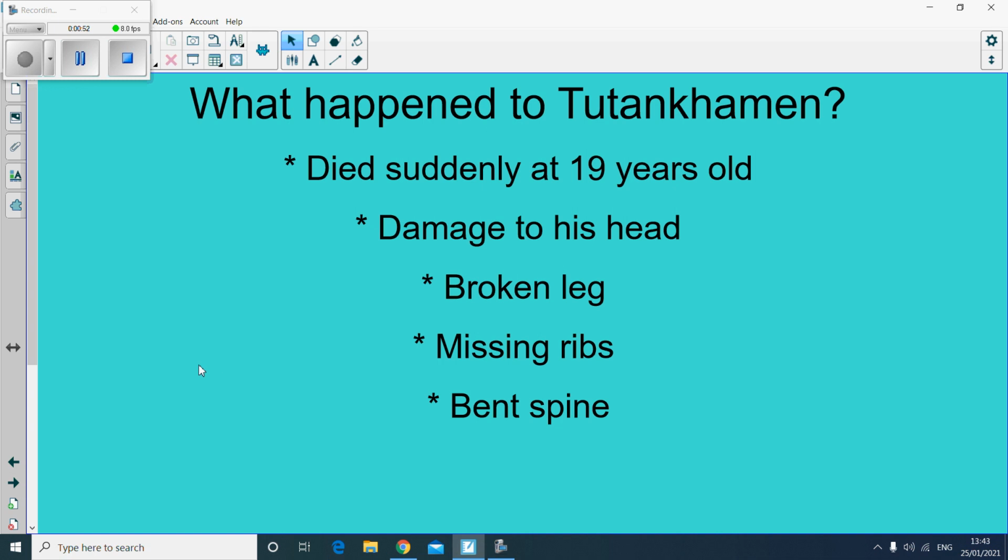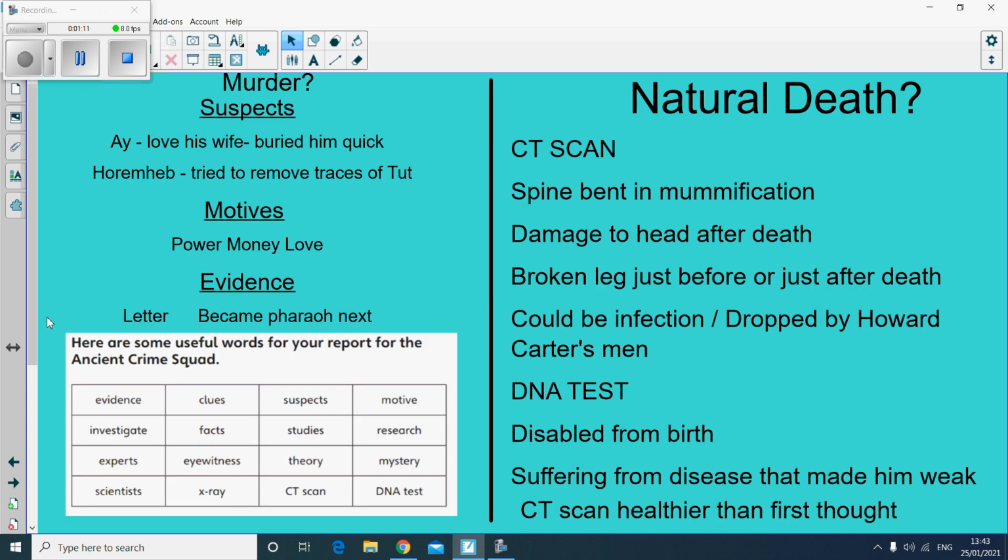So looking from the ebook, we can see that he died suddenly at the age of 19. He had damage to his head, broken leg, missing ribs and bent spine. So you might want to have a look at the video on our ebook Tutankhamun to gather some more information together. If we look now at two aspects of the death of Tutankhamun, we can see that we have one side that thinks that he was murdered and we have one side that thinks it was a natural death.